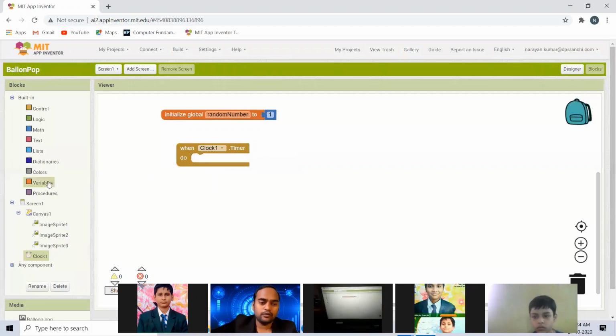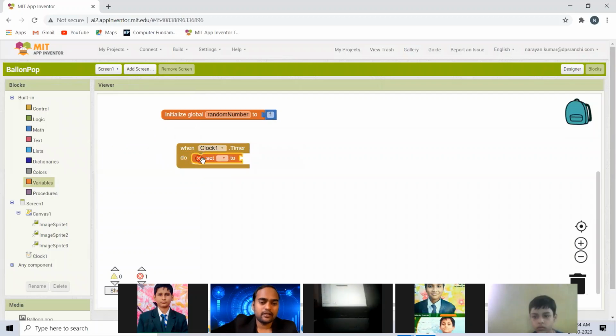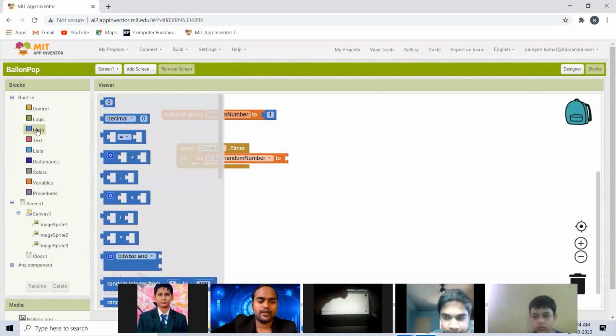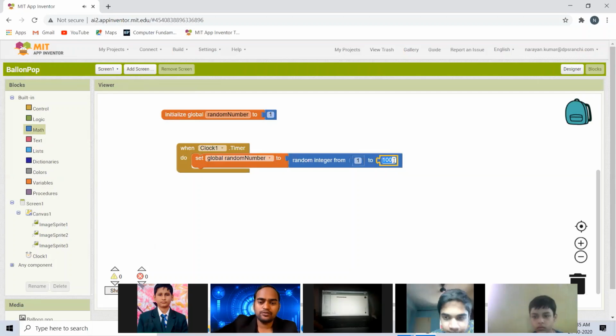First, we will go to Variable and say set global random number to a random number. To generate a random number, we go to Math and bring a random integer from 1 to 3.